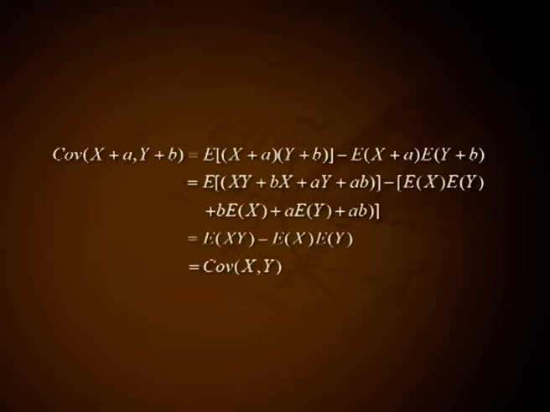That is equal to expectation of XY minus expectation of X into expectation of Y, which is covariance between X and Y. Problem 3. For two random variables X and Y, show that covariance between aX and Y is equal to a into covariance between X and Y.